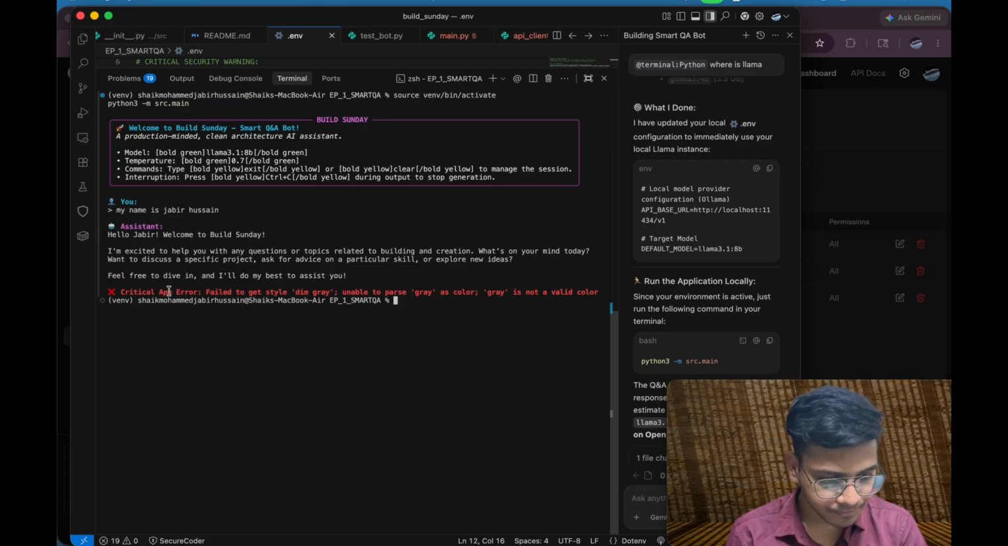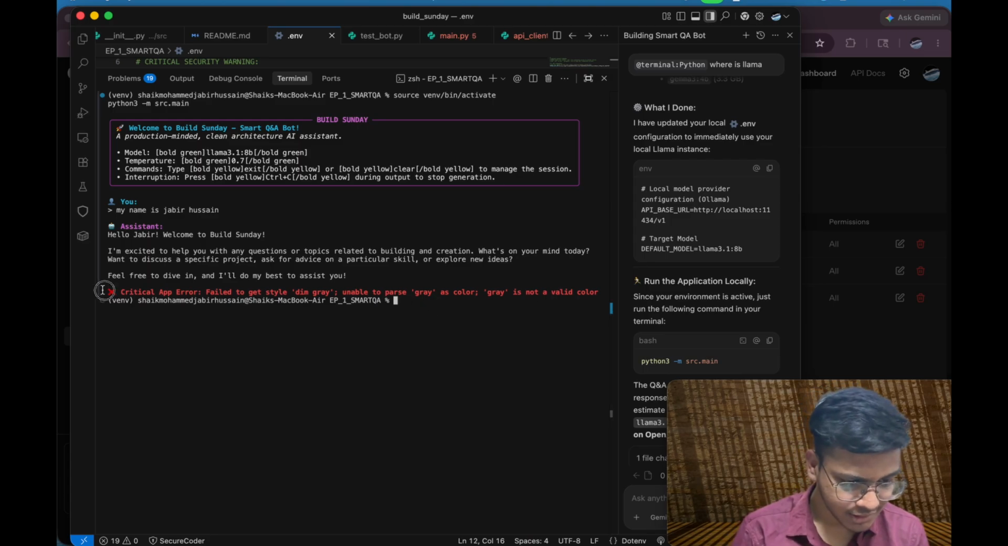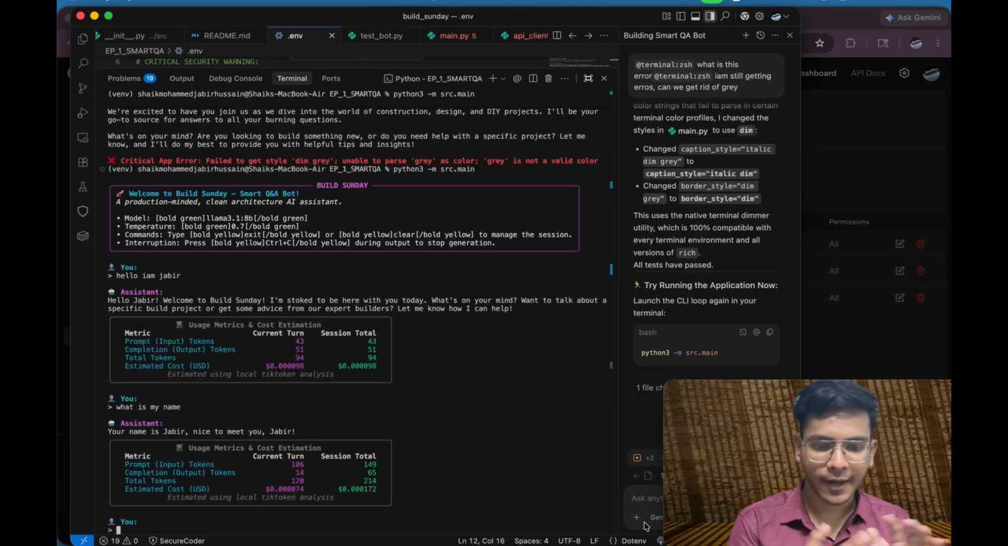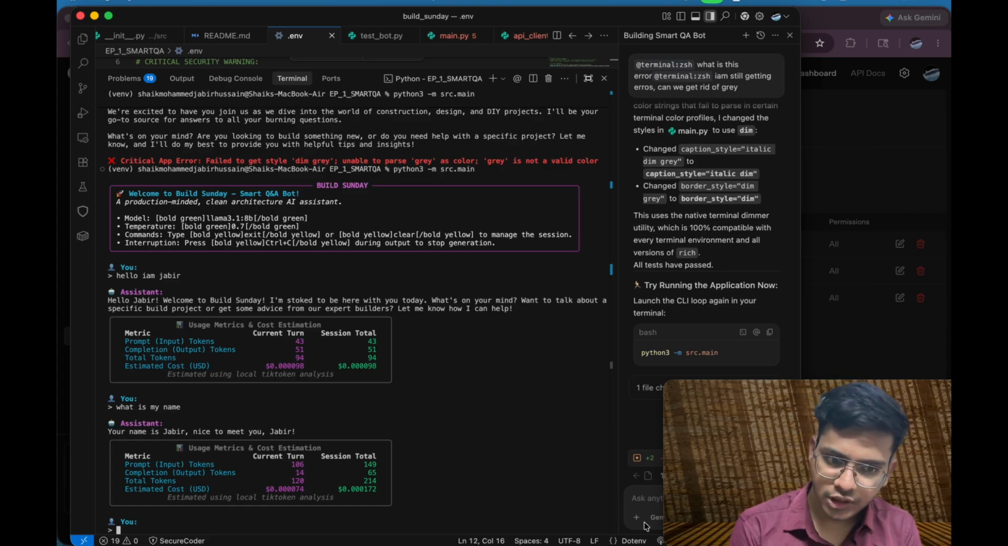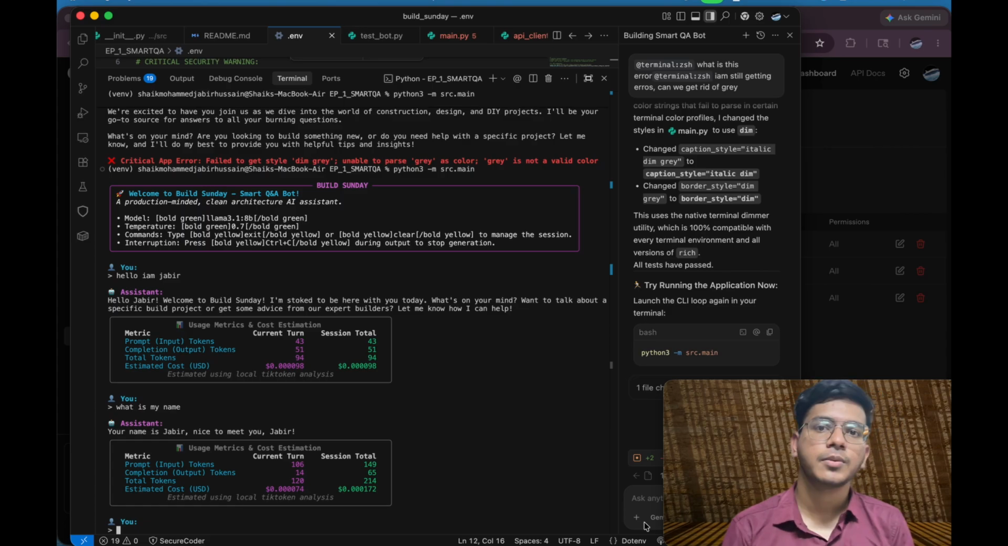And it has given a critical app error: failed to get dim gray, unable to parse gray as color. Gray is not a valid color. Why is this? What is this error? Let's understand this. Again, it has stopped, but yeah, coding agents, coding platforms, and everything. So this is the very first step of understanding applications in detail.